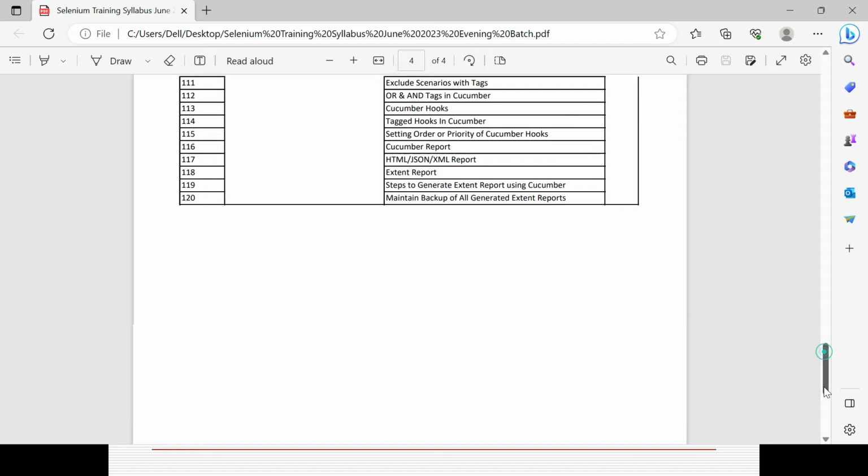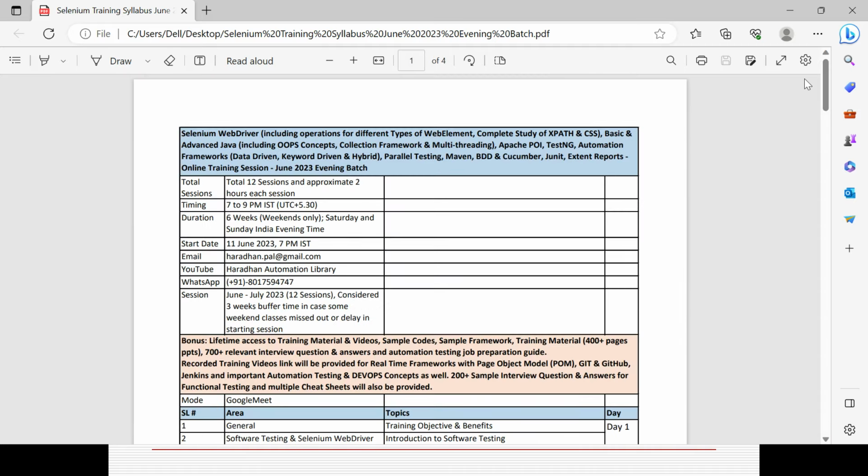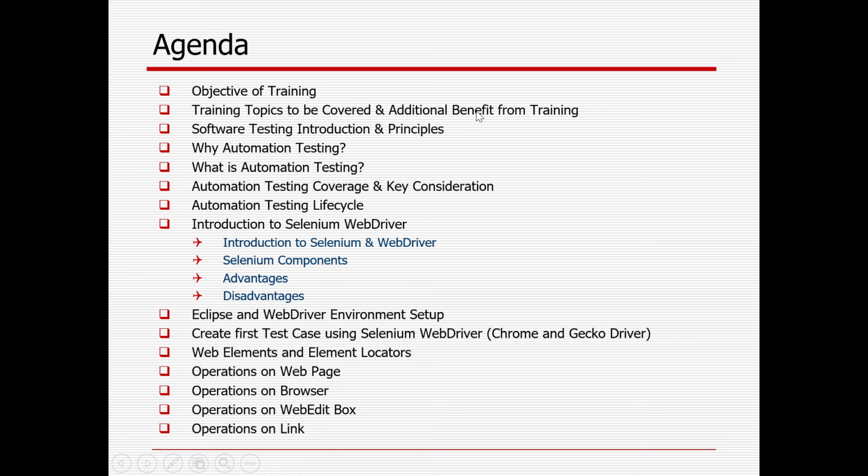So that is the way I will slowly cover, in 12 sessions, the basic Selenium WebDriver, Java and the basic framework along with BDD. So those are the topics that will be covered, and that is the additional benefit you will be getting as part of the training package. Then, what is software testing?